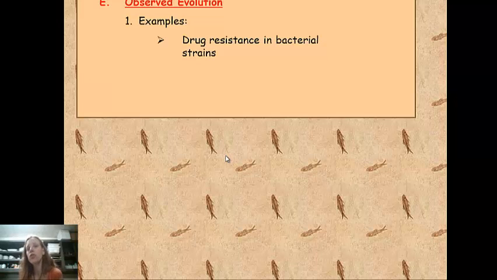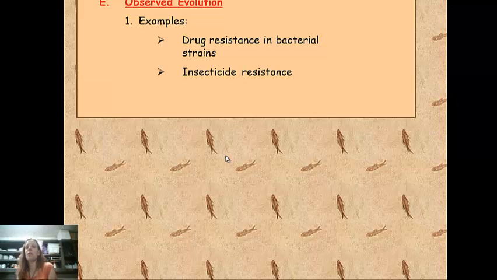Remember, evolution doesn't happen in one lifetime. Evolution happens over generations of a population. So we can witness drug resistance in bacteria through many, many generations.